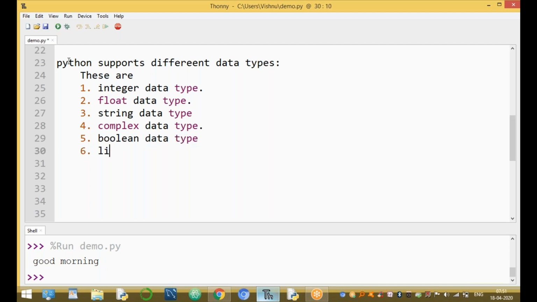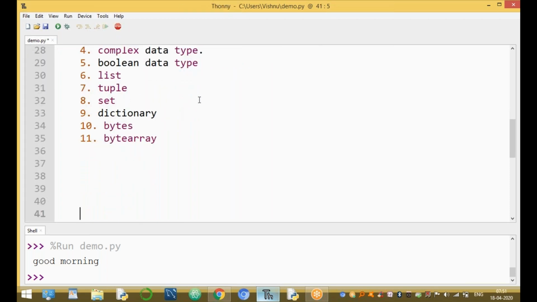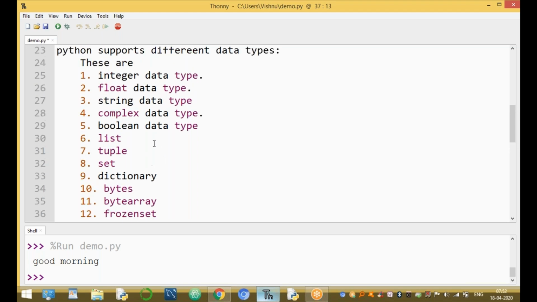And sixth one, list data type, a data structure. Seventh one is tuple data type. Eighth one, set data type. The ninth one is dictionary data type. Tenth one is bytes type. Eleventh one is byte array type. The twelfth one is frozenset type. And the thirteenth one is none data type. Python supports these different data types.